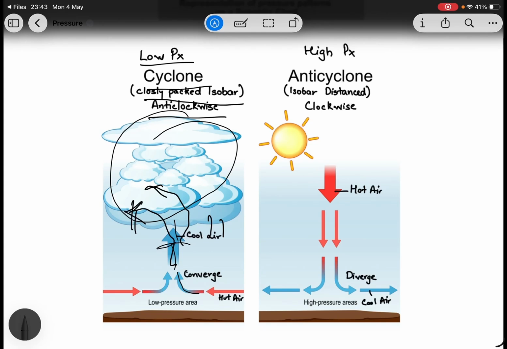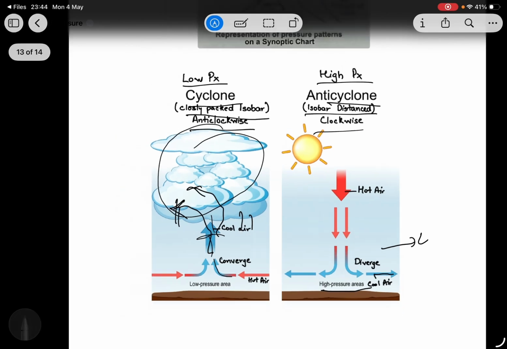In high pressure, we have hot air above. It descends, then diverges and moves towards low. High pressure, anticyclone, isobars are distant and clockwise.